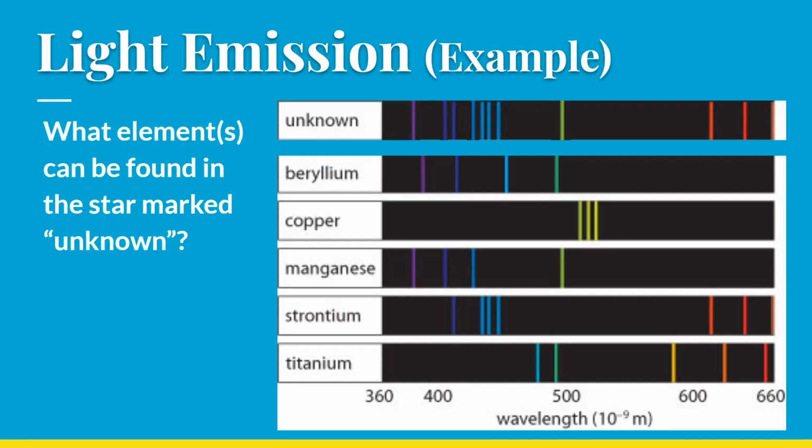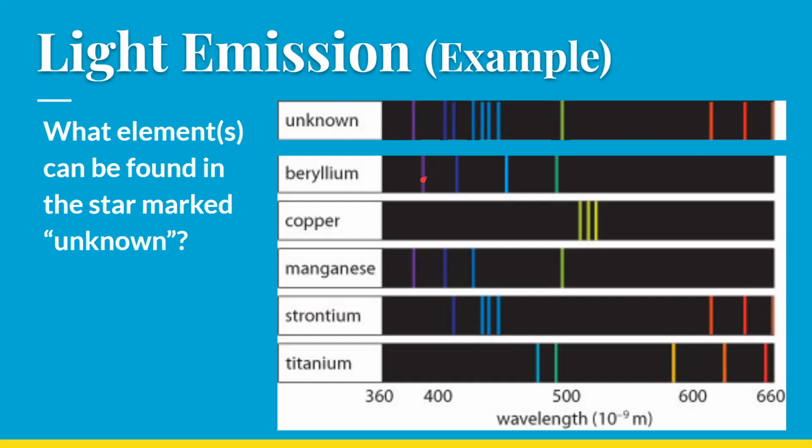So here's what the question might look like. You're going to see something like this on your assignment today. I think it's also on your quiz at the end of the unit. Here it says, what element or elements can be found in the star marked unknown? So here's my unknown star, and it has these different bands of light, and you just have to match it up.